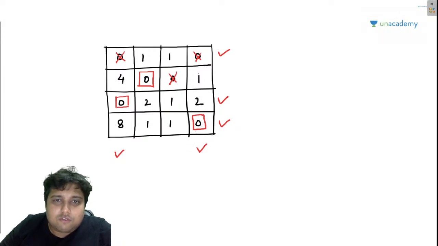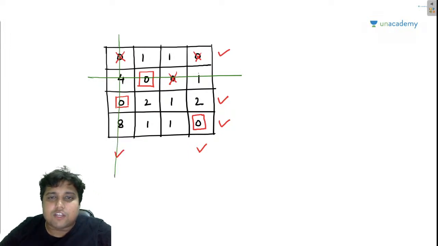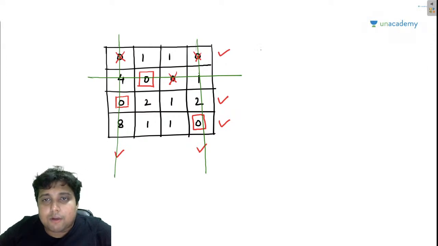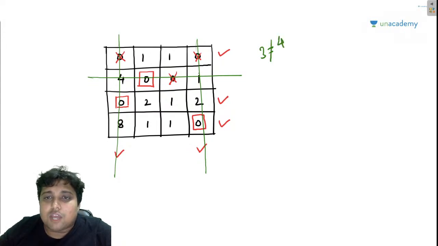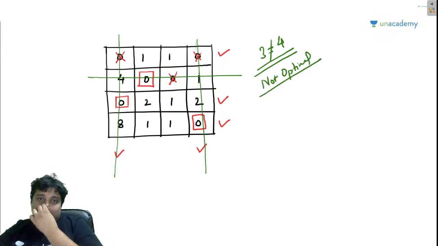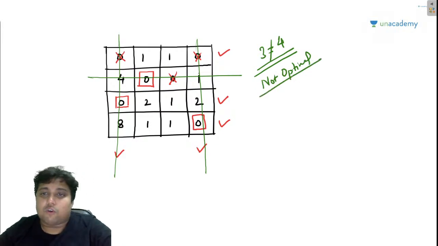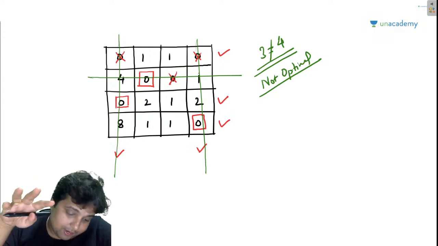So now let me draw the lines from unmarked row and marked column, and you will find all the zeros have been struck off with minimum number of lines. The minimum number of lines which I have used to strike off all these zeros is 3, and it is not equal to 4, the number of rows, so again we do not have an optimal solution. Not optimal, right? I have taken such a question which will basically be revising these steps for you, so that these steps will be stuck in your mind.